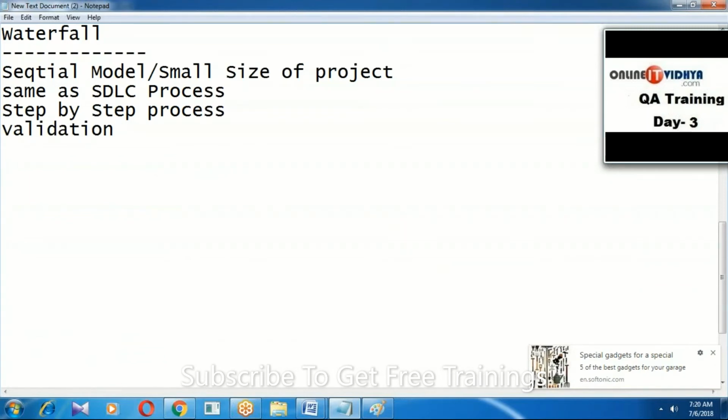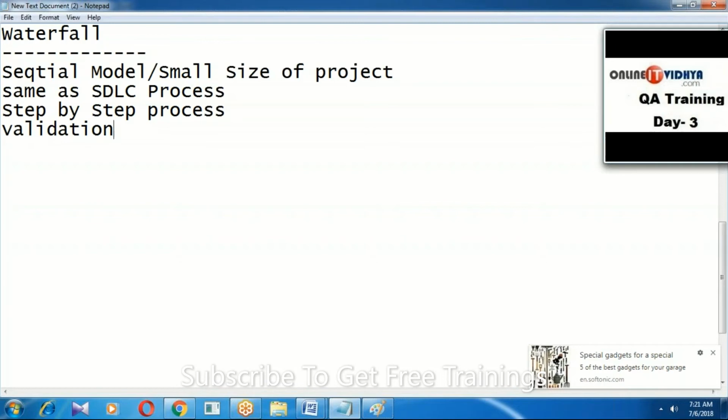Why not verification? Why only validation? Because verification means development-time reviews, which are not needed. Validation means directly after completion of development we can perform testing. So development time needs no testing.